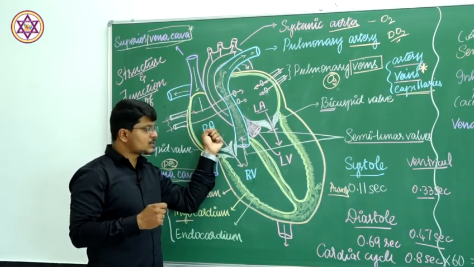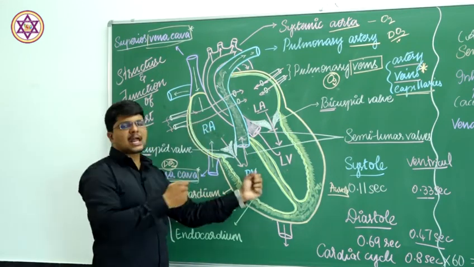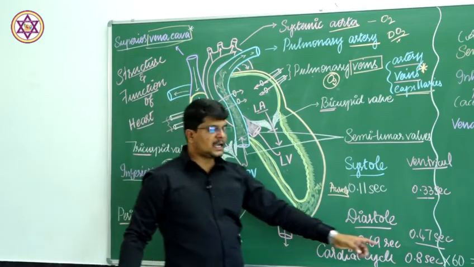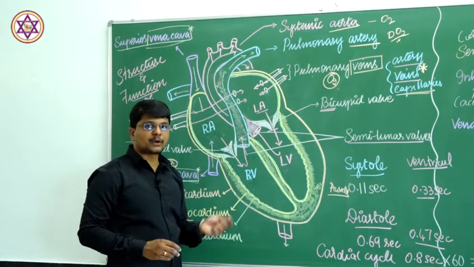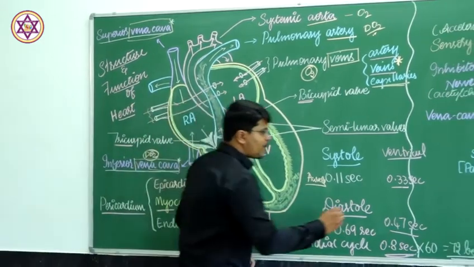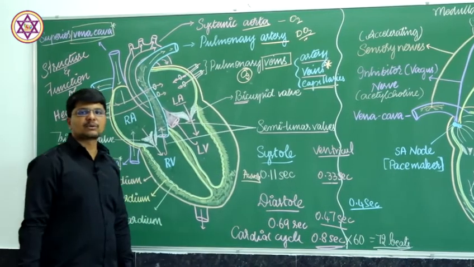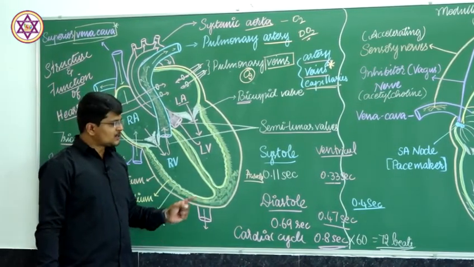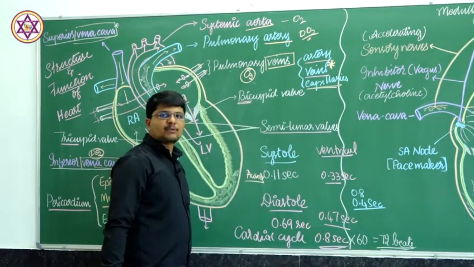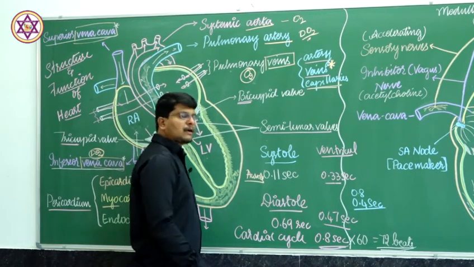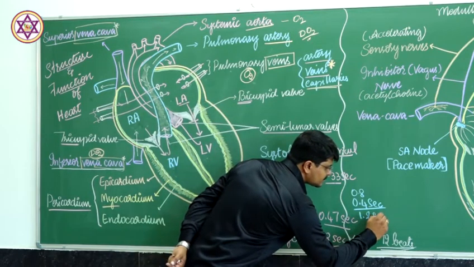For this, systole, auricular systole and ventricular systole, and diastole of auricle and ventricle, is 0.8 seconds in total. After one cardiac cycle, the heart goes for rest, which lasts 0.4 seconds. This is known as the general pause. So totally, 0.8 seconds of cardiac cycle followed by 0.4 seconds of rest, that is the general pause, which is 1.2 seconds.